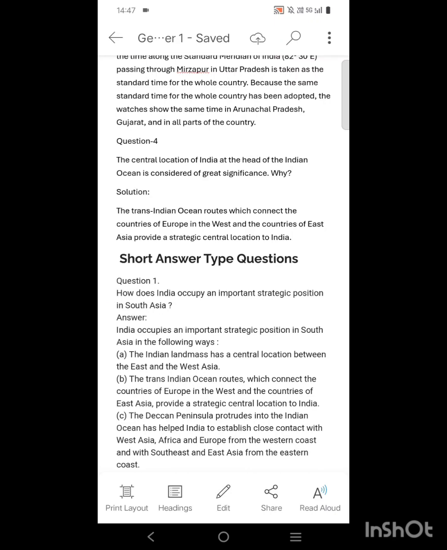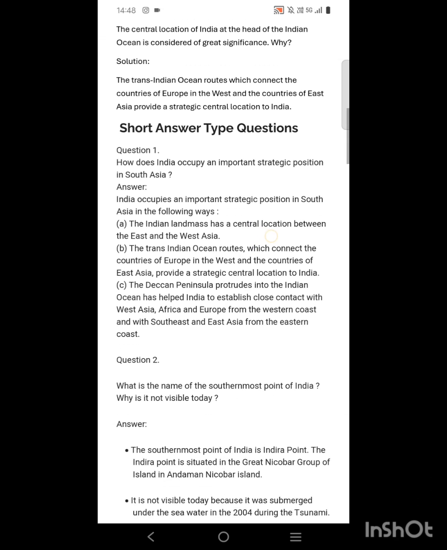Okay, so number 4. The central location of India at the head of the Indian Ocean is considered of great significance. Why? Solution. The Trans-Indian Ocean routes which connect the countries of Europe in the west and the countries of East Asia provide a strategic location, central location of India. So, the Indian Ocean route, which actually connects the countries of Europe in the west and the countries of East Asia, is the main attraction and the main reason why India has a central location at the head of the Indian Ocean. Short answer type questions.